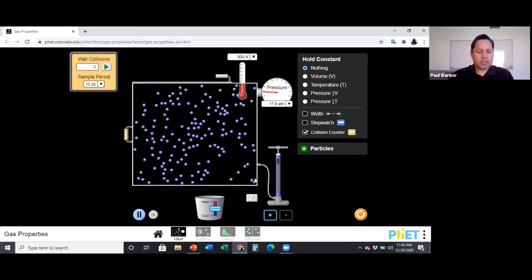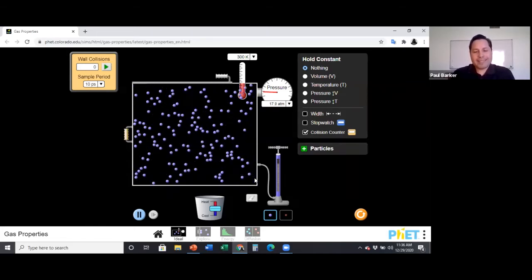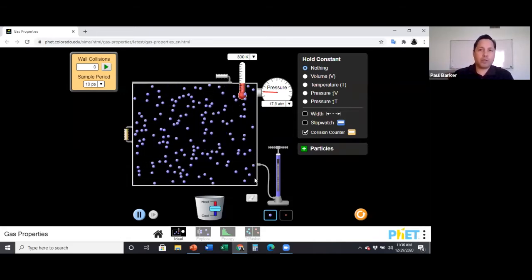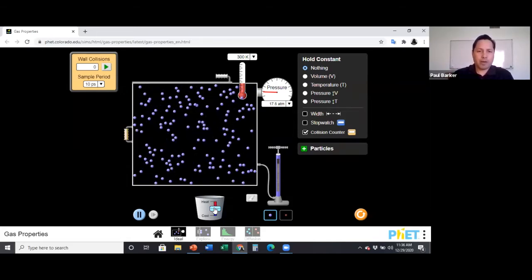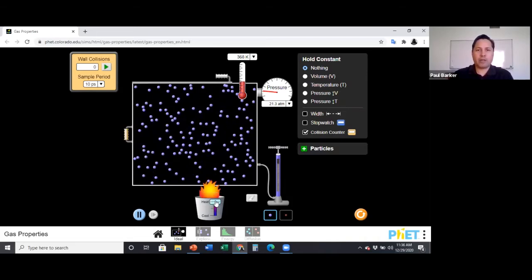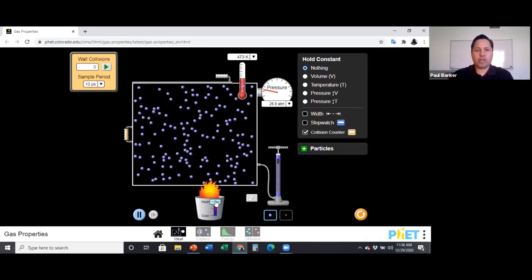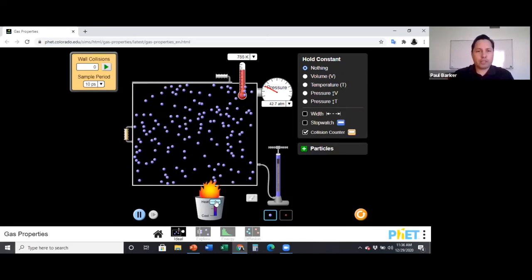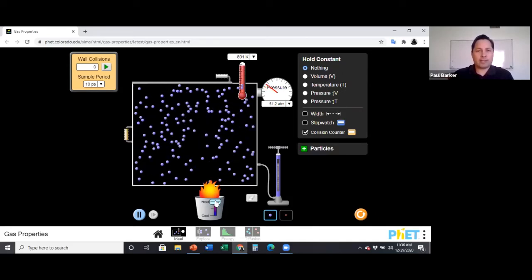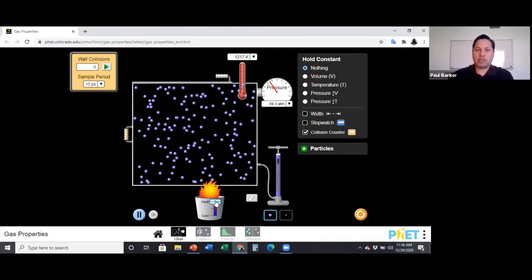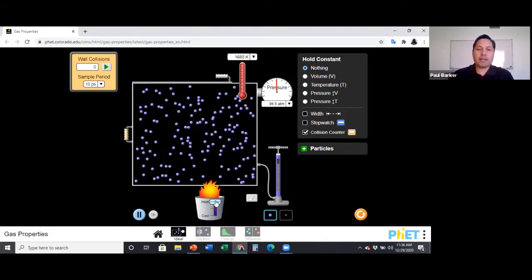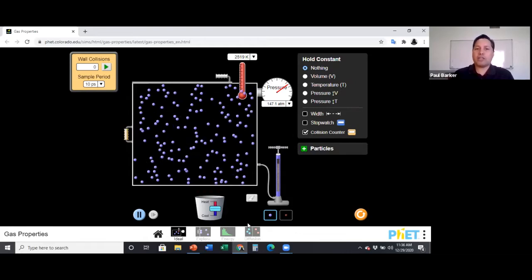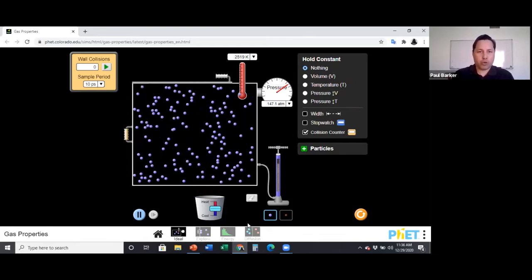Our next question is, how does the temperature affect the gas? What we're going to do is change the temperature. Right here at the bottom, we're going to increase the heat, and take a look at what that does to the gases when we heat them up. If you look at these molecules, you'll see that their velocity is changing. They're traveling at a faster speed, and that's a property of a gas. The more you heat up a gas, the faster the molecules travel.